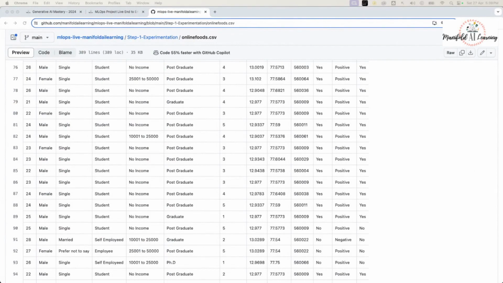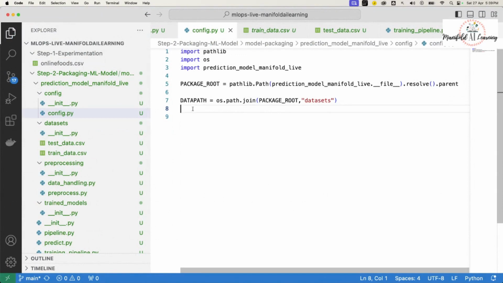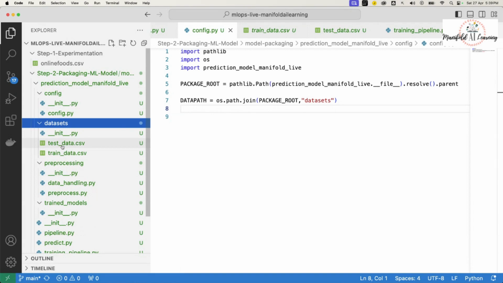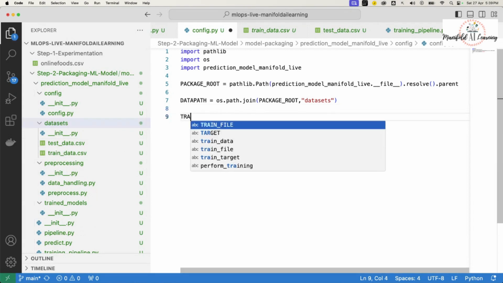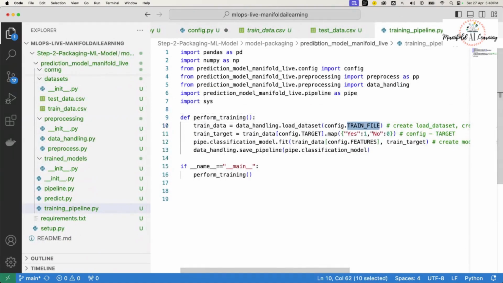Once I have these files, let's continue to specify our configuration file. From the data path, that means if someone goes inside this dataset folder to access the dataset csv, I'll just have to mention the train file.